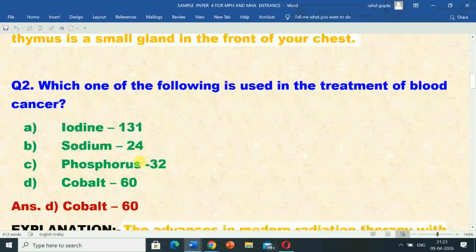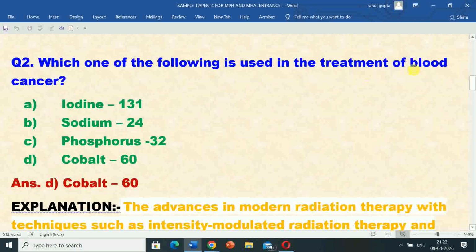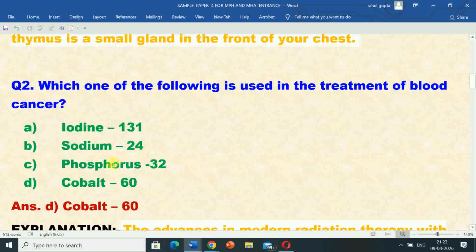Question number two is: which of the following is used in the treatment of blood cancer? Options are A, iodine 131, option B, sodium 24, option C, phosphorus 32, option D, cobalt 60. So correct answer is option D, cobalt 60. Cobalt 60 is used in the treatment of blood cancer.